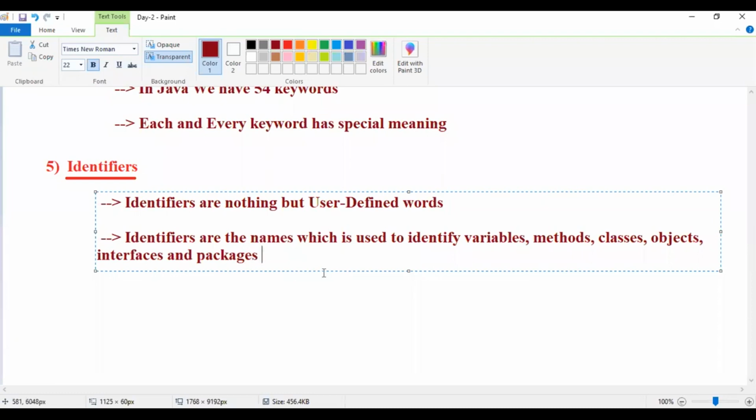Whenever we are doing Java programming, we have variables, methods, classes, objects, interfaces, and packages. These all are available in our programming, guys.